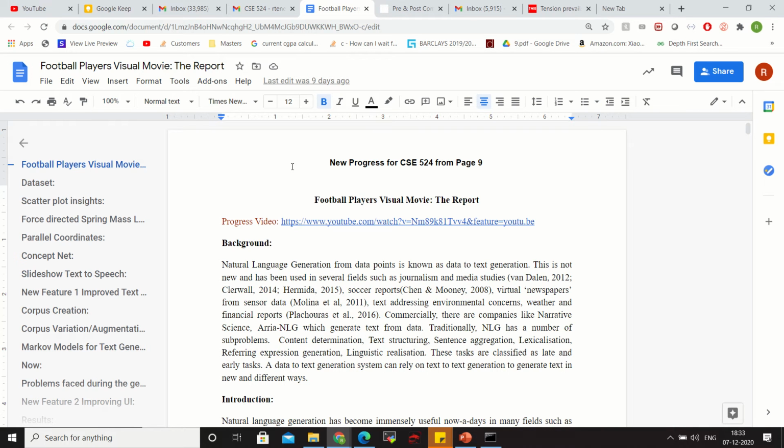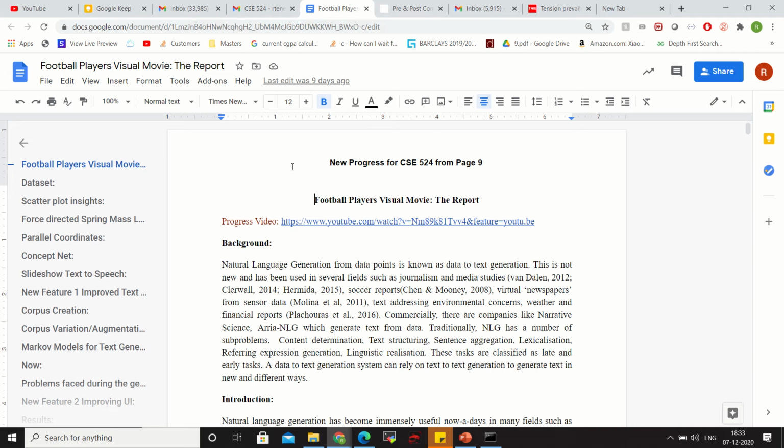So, to give an overview of our project, we are using the football players data set to make a visual representation through audio and video, plus using scatter plots. We are trying to create stories using scatter plots. Basically, we're trying to create a movie kind of thing where the user can sit back, relax, and watch the entire data set story from our user interface.